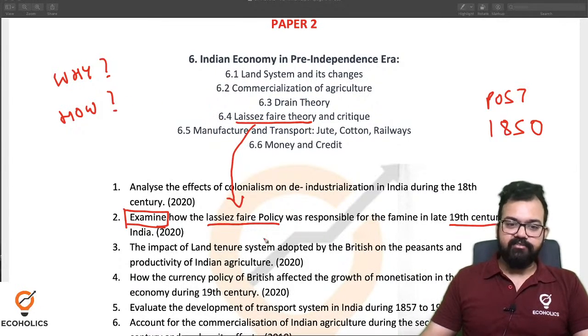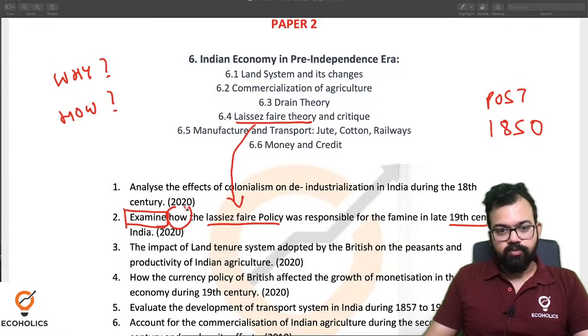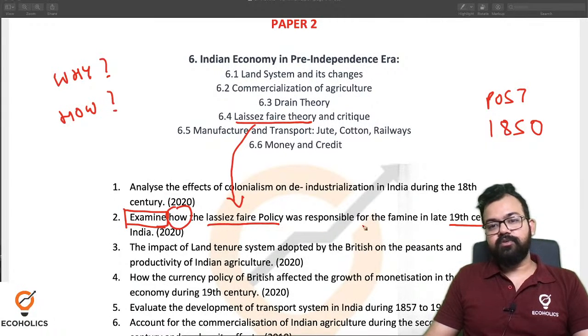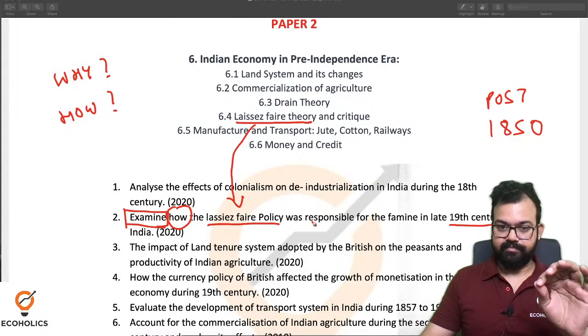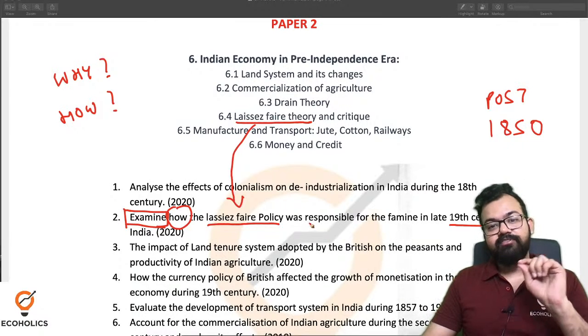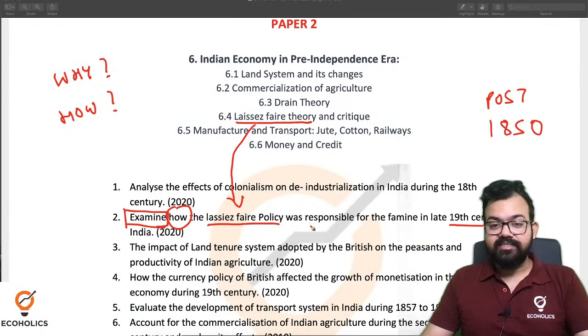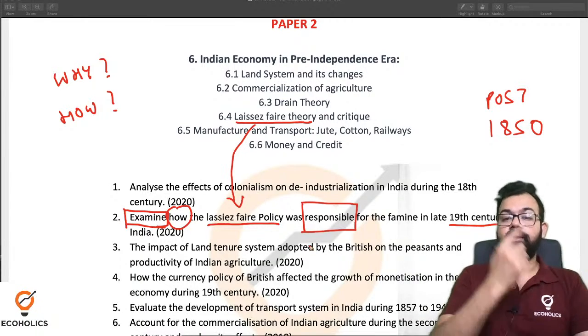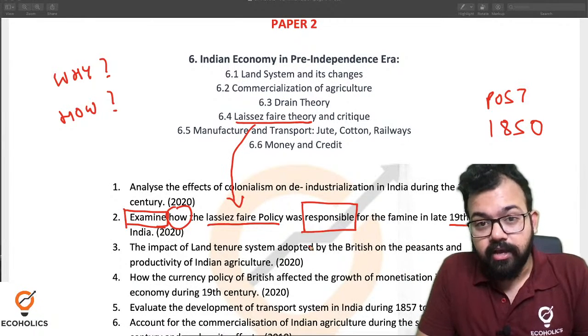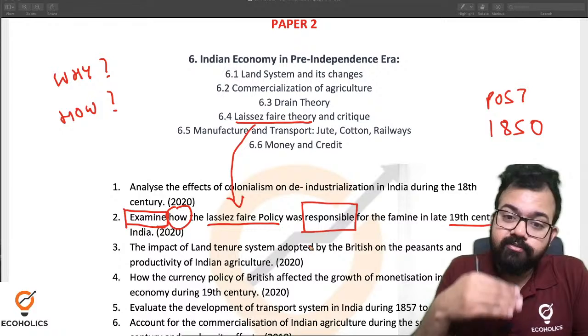Now here: land system and changes, commercialization of agriculture, drain theory. So always remember why and how. Here they have asked how. The question: the laissez-faire policy was responsible for famine in the late 19th century of India. Can you tell me what the keyword is? Laissez-faire is the keyword from the syllabus, but you have to answer the factors responsible during that particular era, the factors responsible for famine.